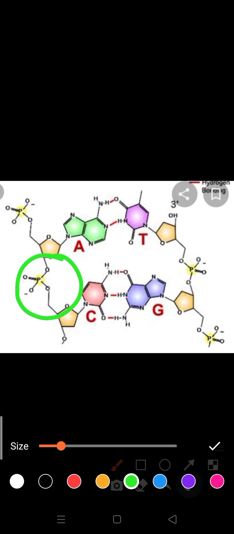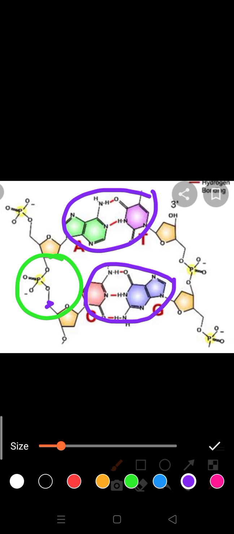Always remember this is attached with the fifth carbon, the carbon I told you is the fifth carbon. And the bond name is phosphodiester bond.